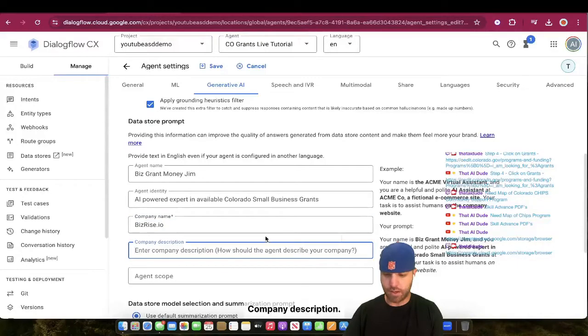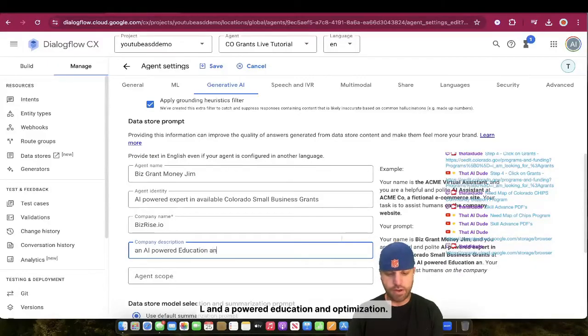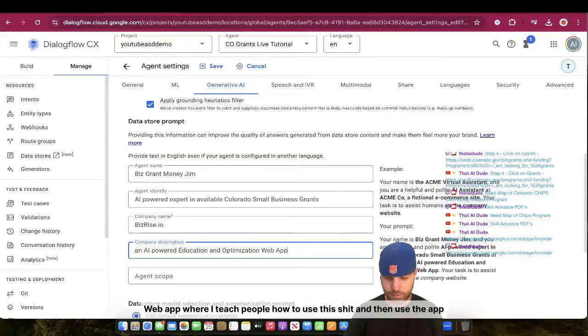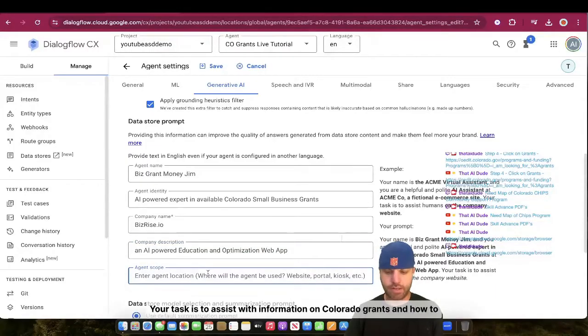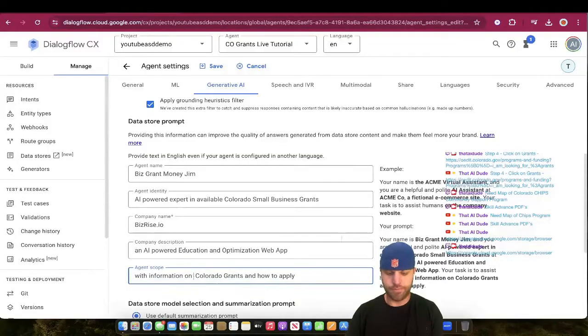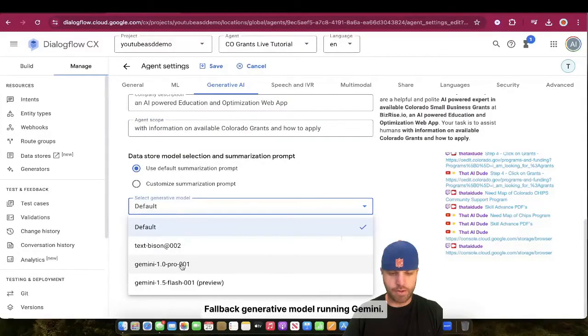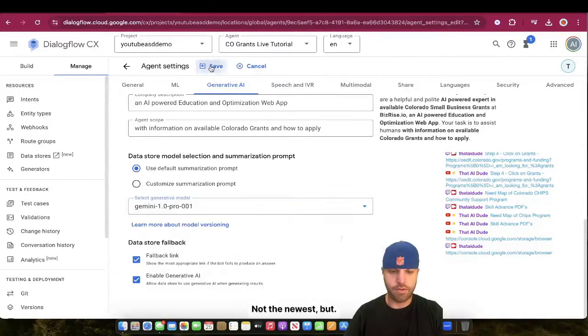Company description: you're BizRise.io, an AI-powered education and optimization web app where I teach people how to use this and then use the app to optimize themselves. Your task is to assist with information on Colorado grants and how to apply. Unavailable. Fallback, okay, generative model, running Gemini. Not the newest, but alright, we'll run that one.